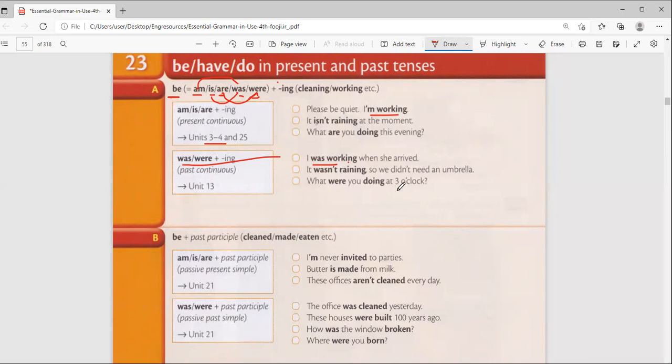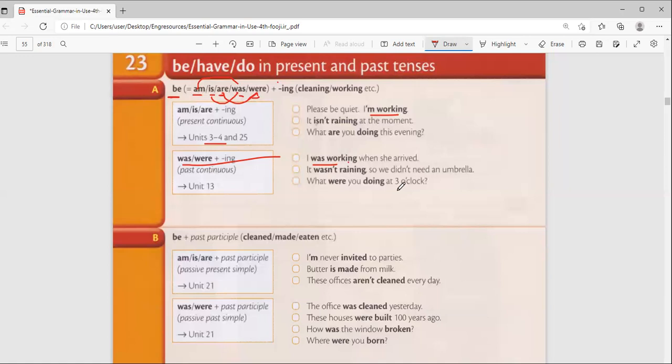Remember, present continuous tells us the activity that is ongoing now. It's in the middle now. But past continuous tells us about that activity in the past that was in the middle. It had started, but of course it had not finished. So it was in the middle going on. Are you okay with that? Present and past continuous. Past continuous tells me about that thing that was in the middle. In the past, it was going on. It had started, but had not reached the end. Is that okay?